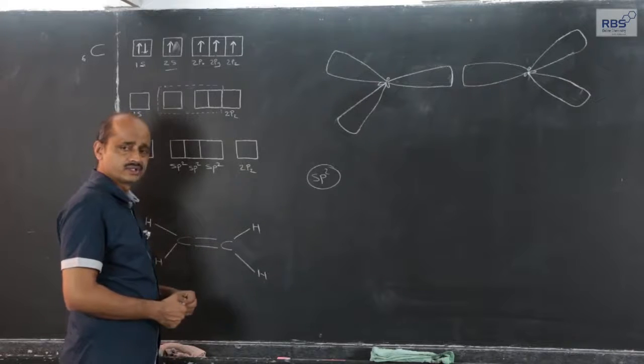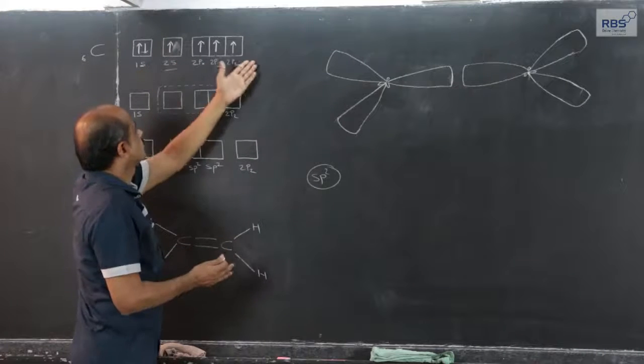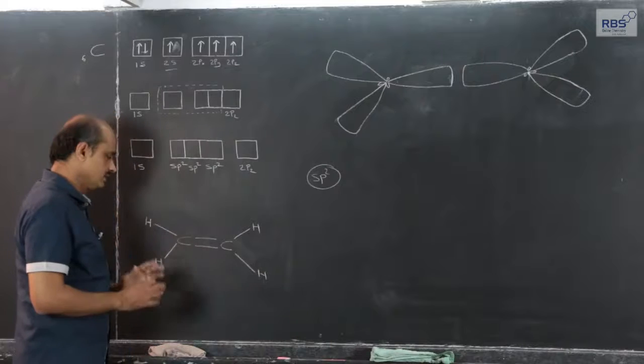Why this difference? Why do not all the atomic orbitals present in the outermost shell take part in mixing and recasting? It can be understood in a simple way.